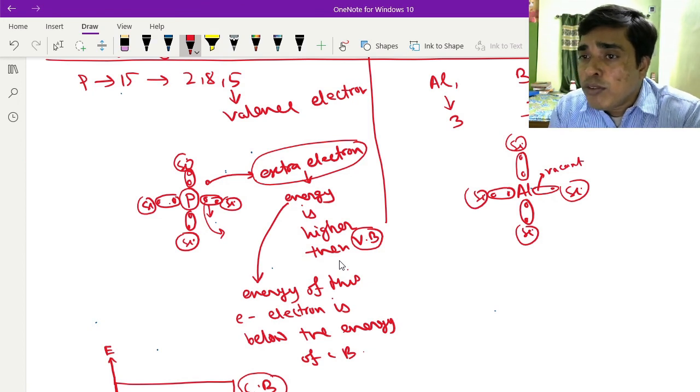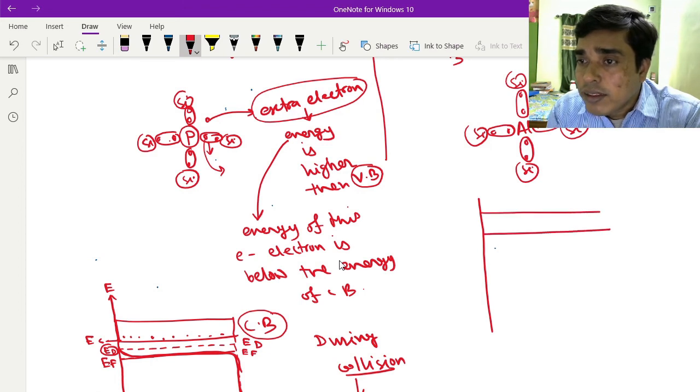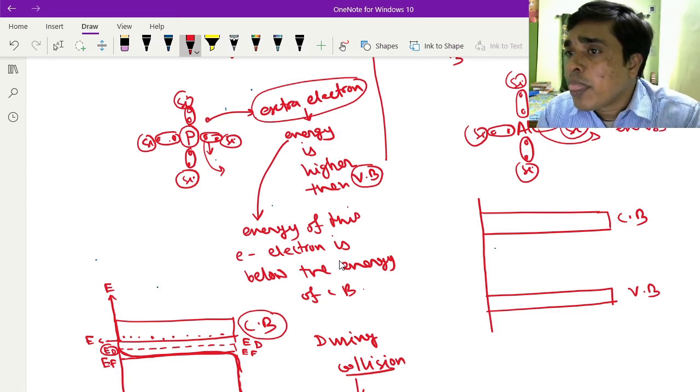So this vacant position can be filled up by an electron from the valence band. If I draw this, suppose this is the conduction band, and this is the valence band.